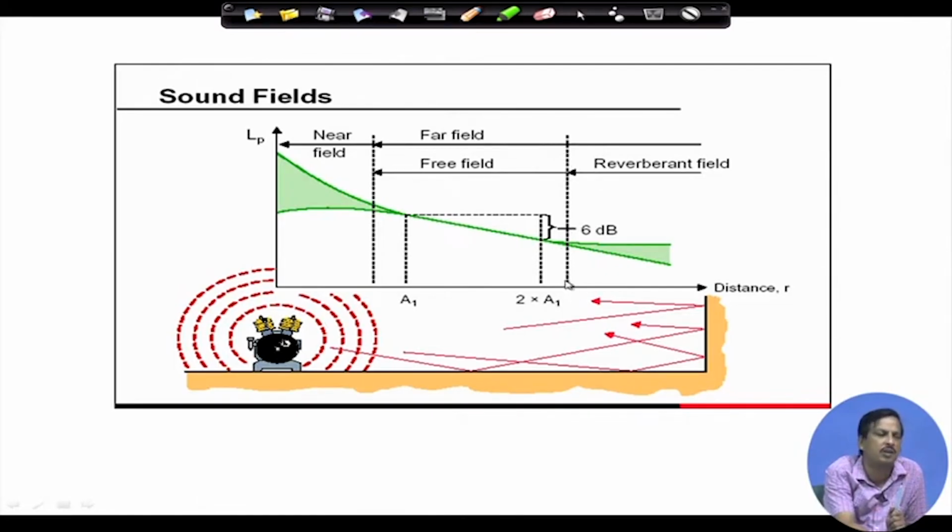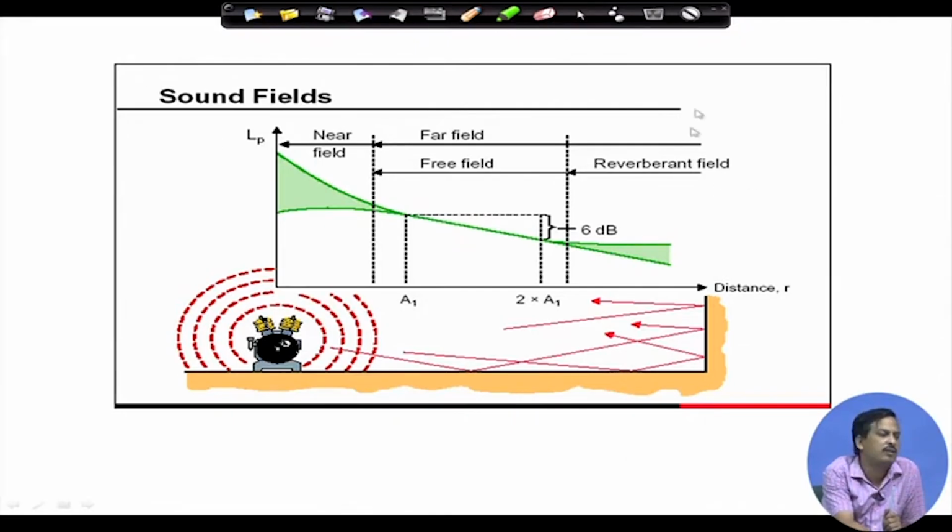Once the reflected sound starts, we call it the reverberant field. So there are three fields: near the speaker, the near field; after that, the far field starts. In the far field, there are two types of field: the free field and the reverberant field.